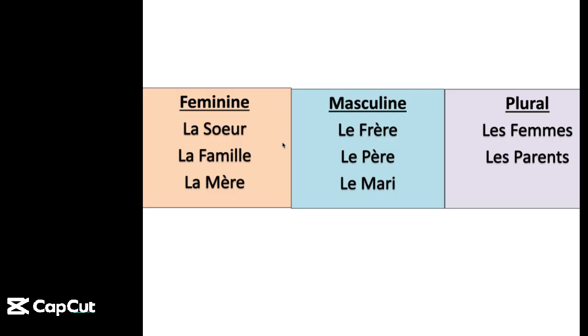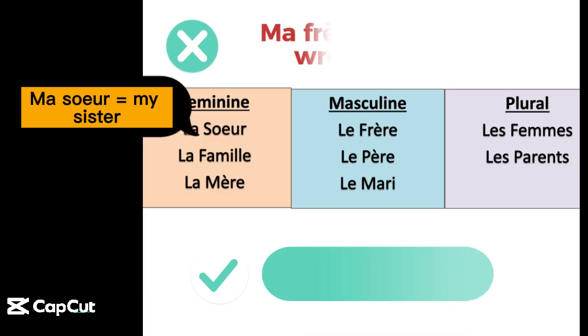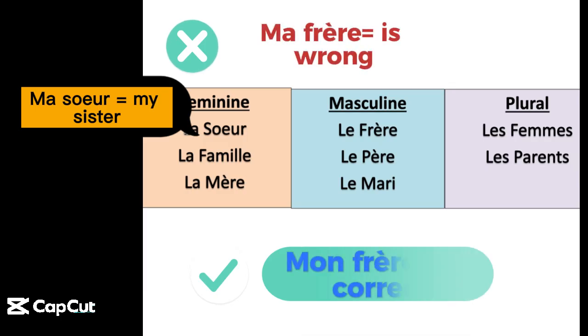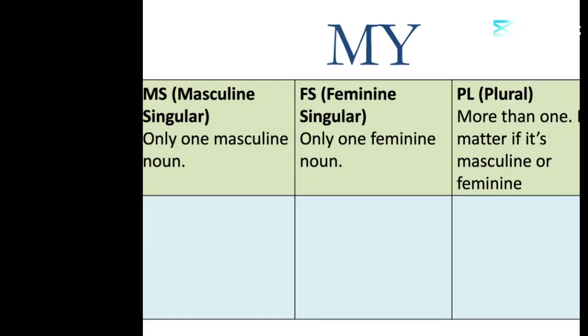So if I want to say "my sister," I will be using ma sœur. So I will be replacing la, which is "the," with ma, and I am going to show you how you say "my" in French. And then if I want to say "my brother," using the feminine "my" to talk about my brother is going to be wrong because, even though I'm female, I'm not going to pick the female one. I will be using the masculine "my" to talk about my brother because brother is masculine. So I'm going to go to the next one.